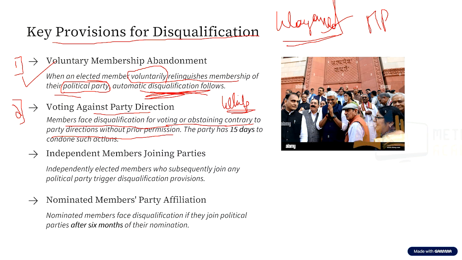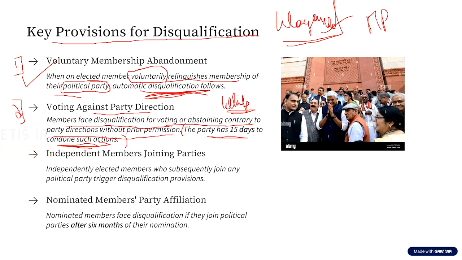Okay. Another very important thing is the party has 15 days to condone such actions. That is, let us assume Congress party had issued a whip to all its members to vote against the bill and one MP from Congress. Let us take an example. This is only for you to understand. The MP by the name of Shashi Tharoor, elected from Thiruvananthapuram, from Kerala. This MP, Shashi Tharoor, votes for the bill, even though Congress said that they have to vote against the bill. And the party is not agreeing to what Shashi Tharoor did within 15 days.